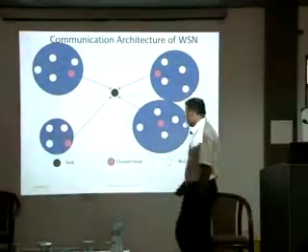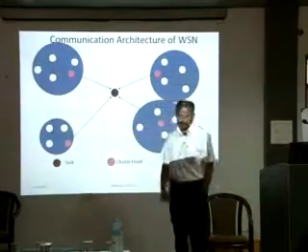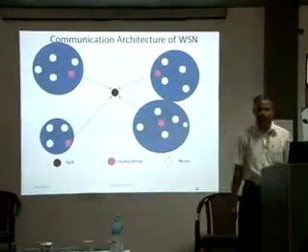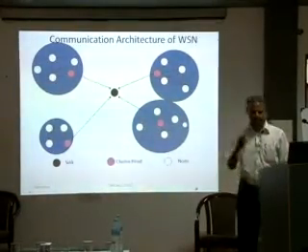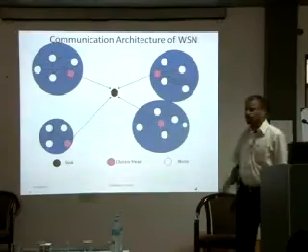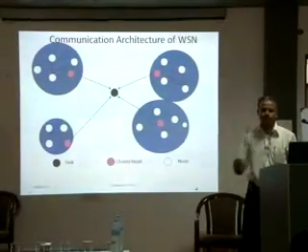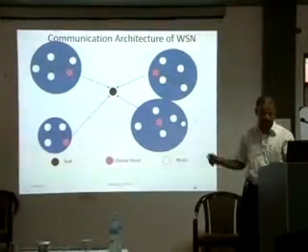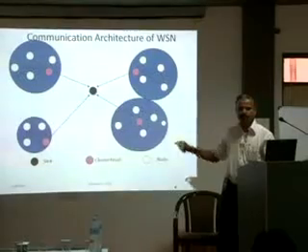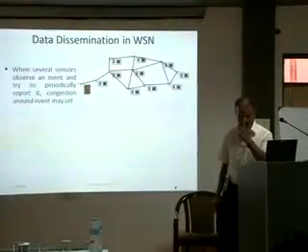This is the cluster head, and this is the SINK over here. Within the cluster, all the data will be conveyed to the respective cluster head, and then it goes to the SINK. This is a general kind of communication network for the wireless sensor network.